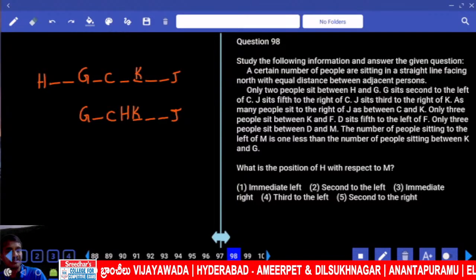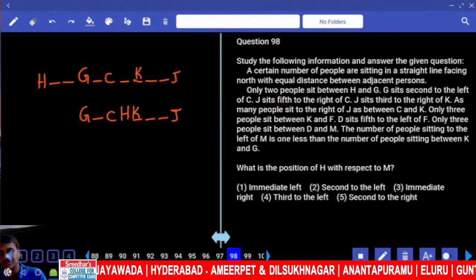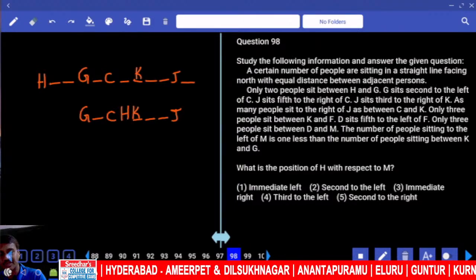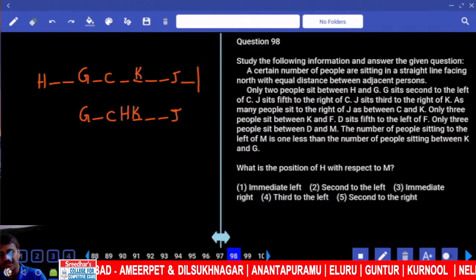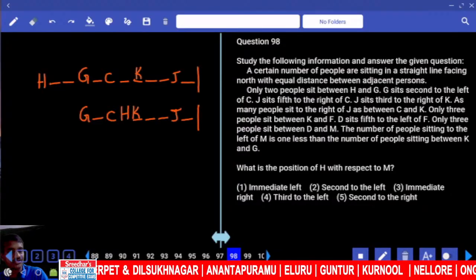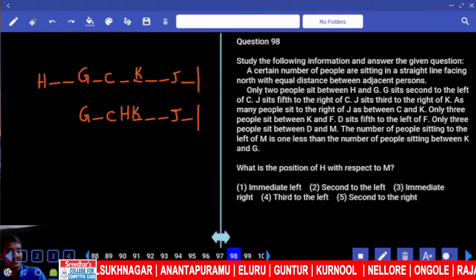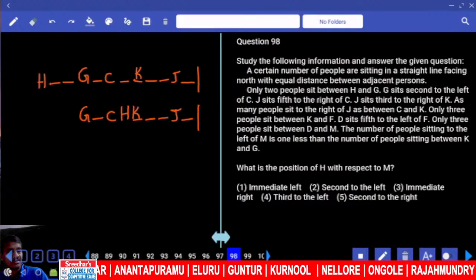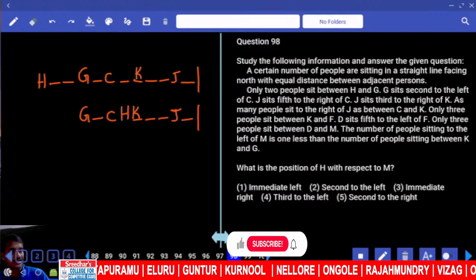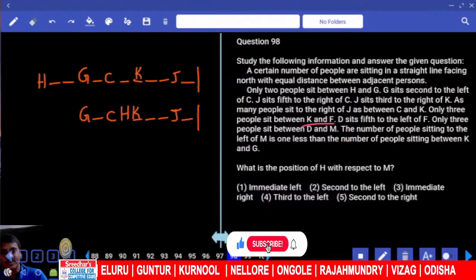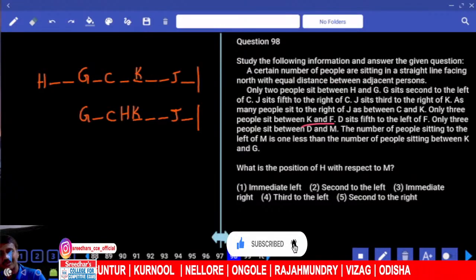And as many people to the right of J as between C and K. Between C and K there is only one person, and to the right of J there is only one person. Only 3 persons between K and F. In between K and F there are exactly 3 people.